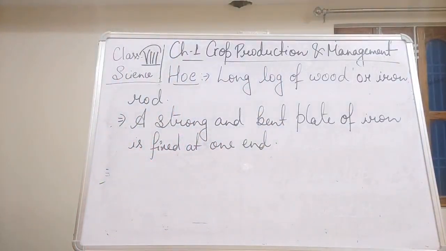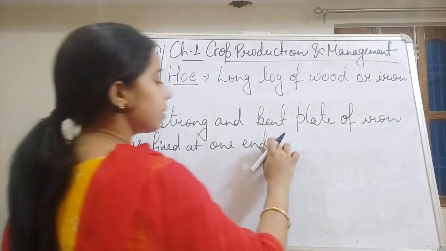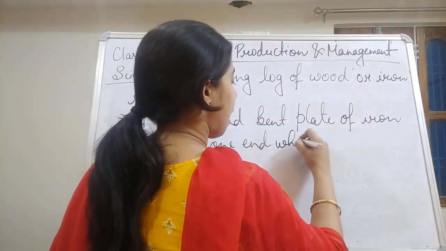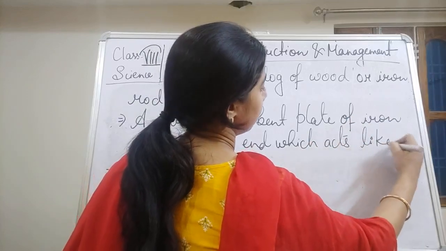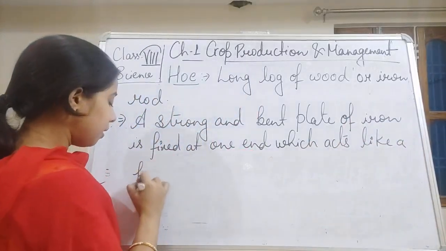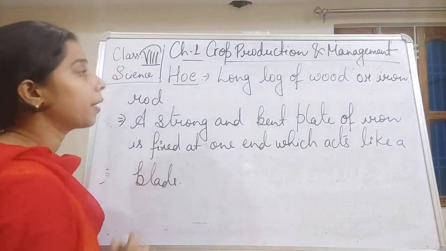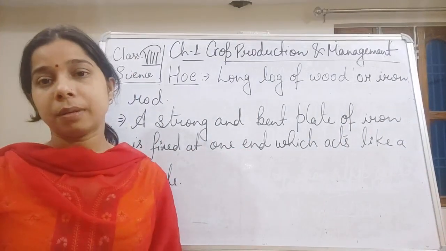Okay. This acts like a blade. So this is, student, the second kind of agriculture implement.